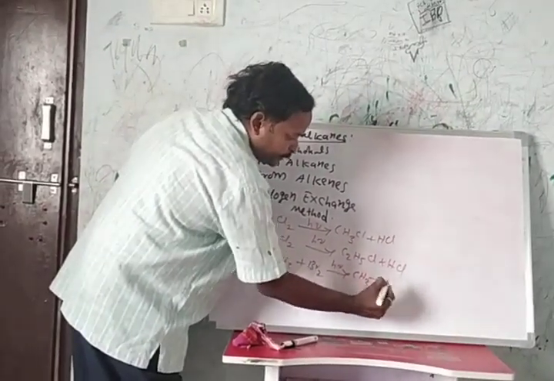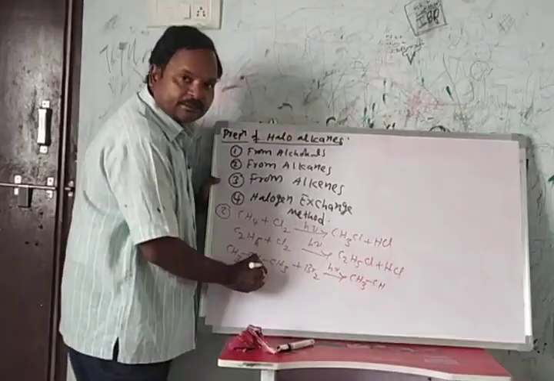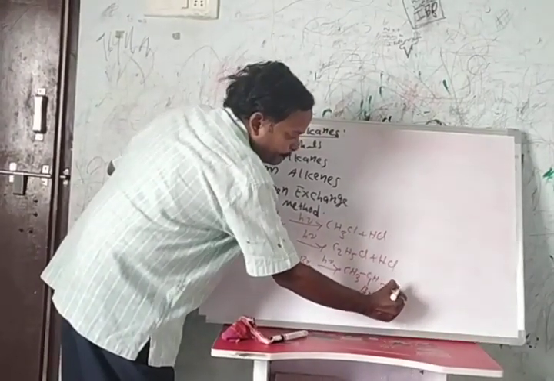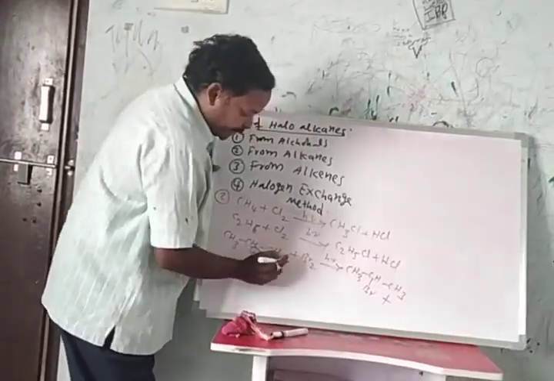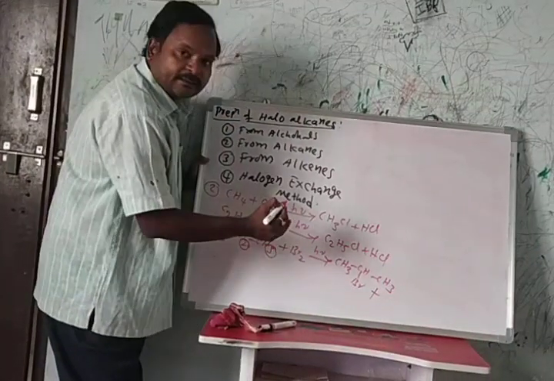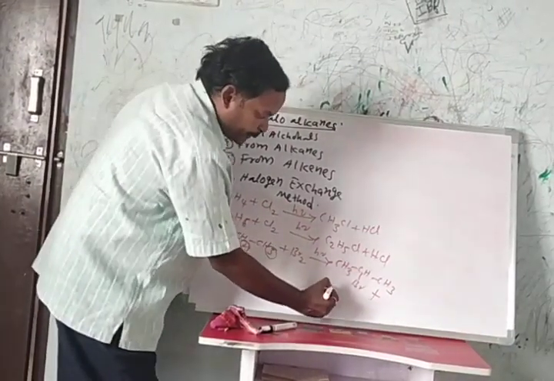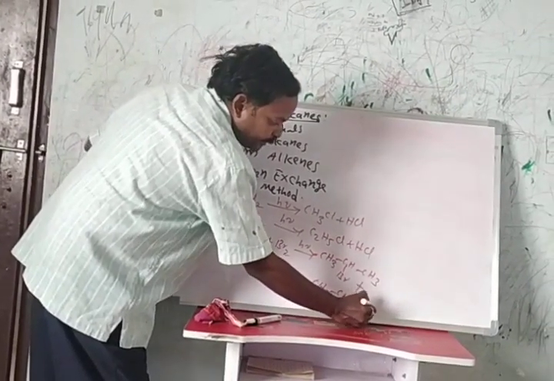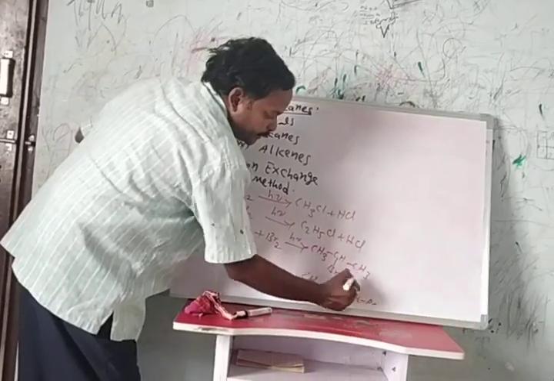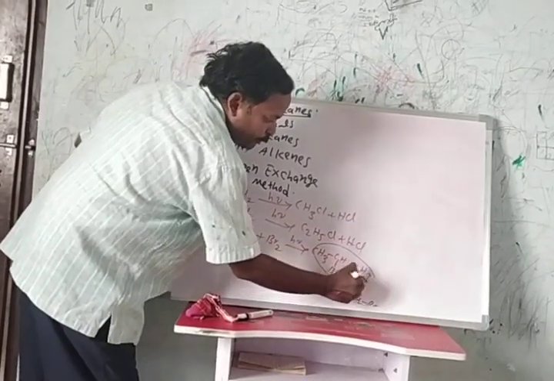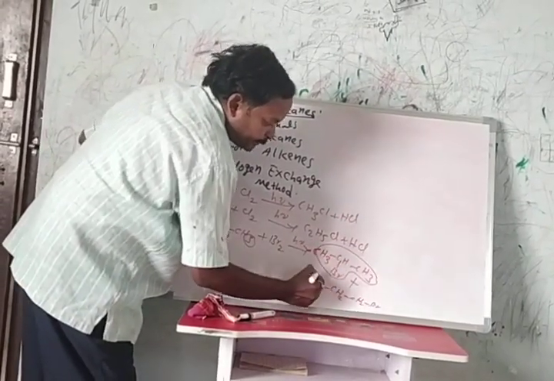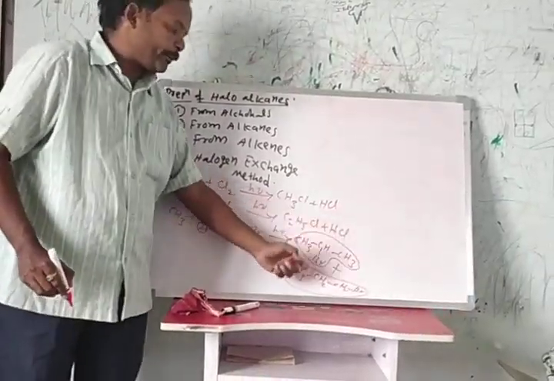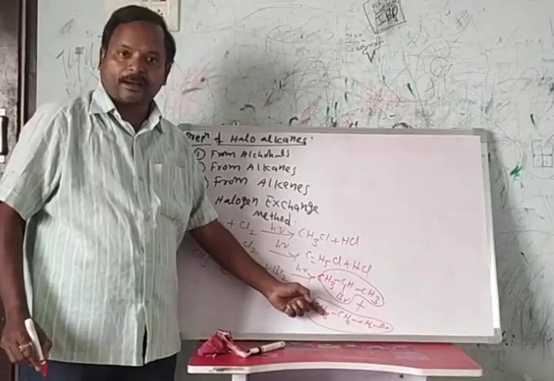For example, this hydrogen is replaced with chlorine or bromine and forms 2-bromopropane. If this other hydrogen is replaced with bromine, we get CH3CH2CH2Br, which is 1-bromopropane. 1-bromopropane and 2-bromopropane are formed.